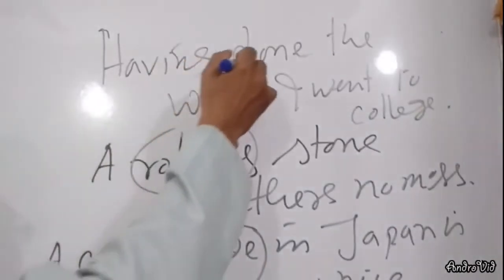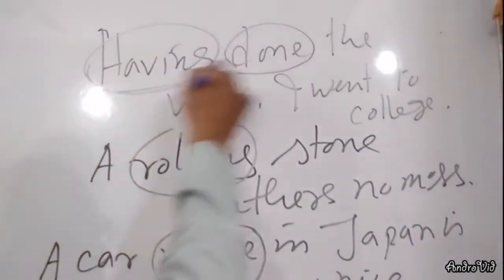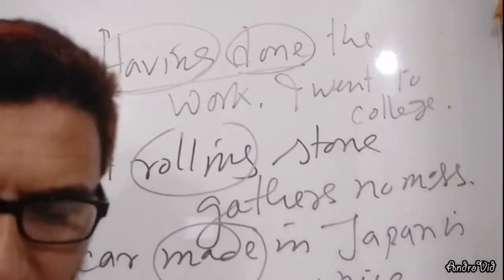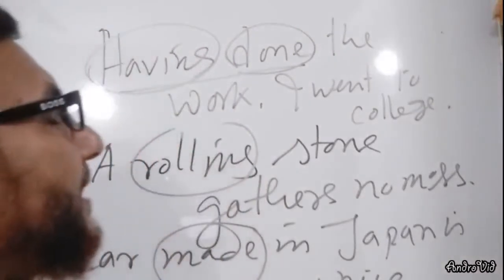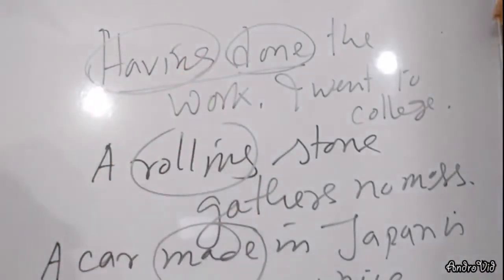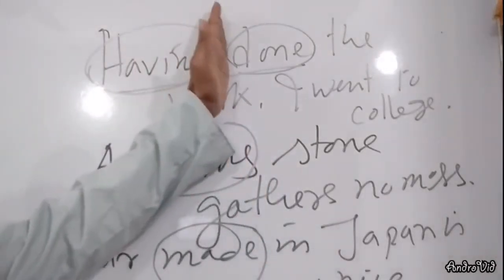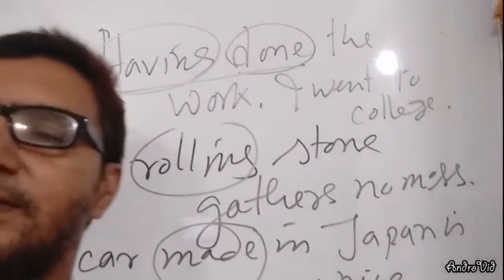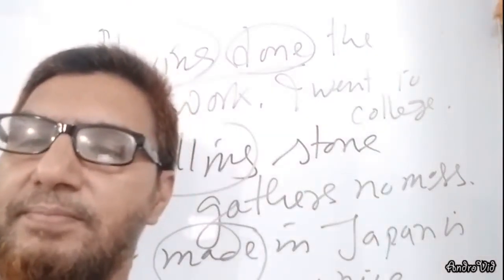Here, having done is perfect participle. Clear? When you say having, then the verb is third form, that is called perfect participle. And when there is no having, but the verb is in past participle form, that is called the past participle.